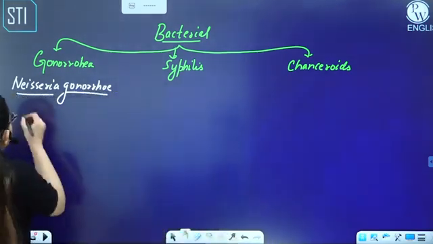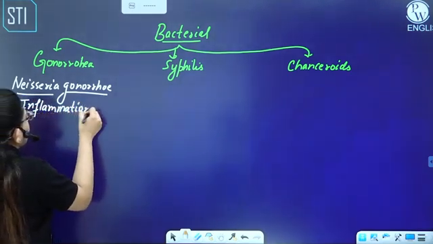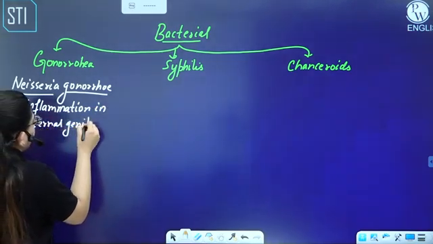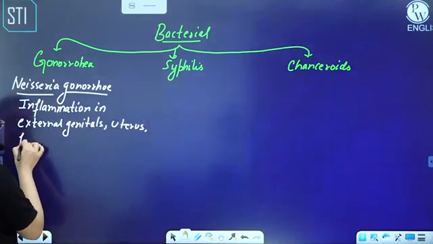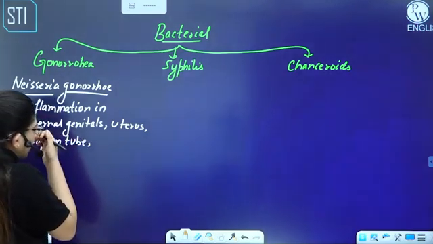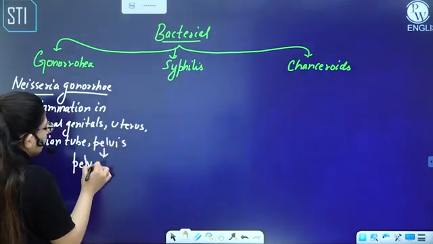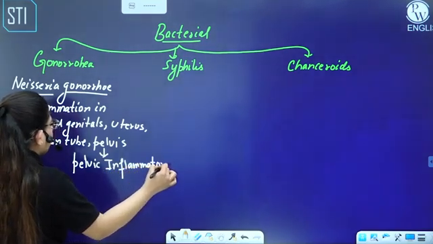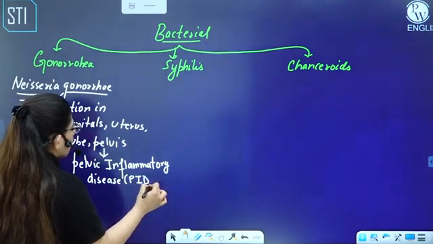So what happened here is inflammation in the external genitals, uterus, then we have the fallopian tube, then we have the pelvis. And when it is the pelvis, you call it PID, pelvic inflammatory disease, which is PID, right?